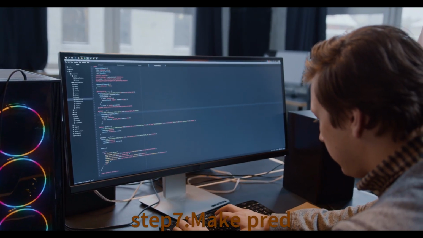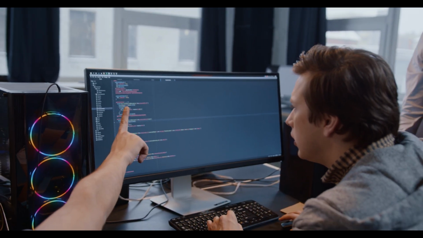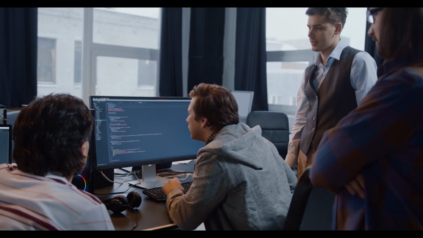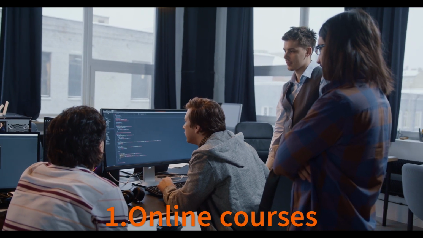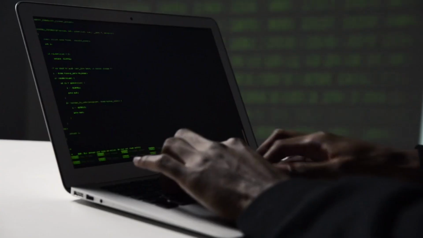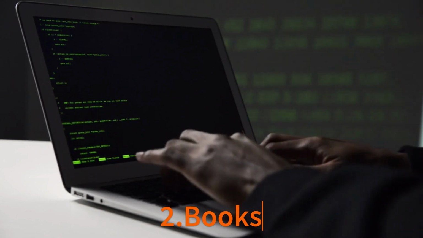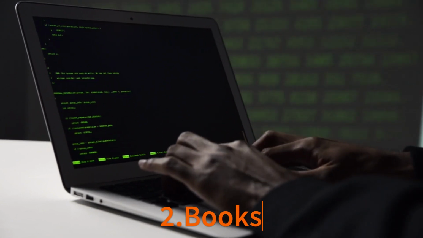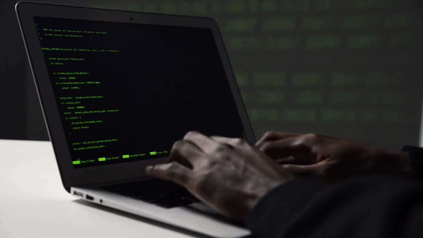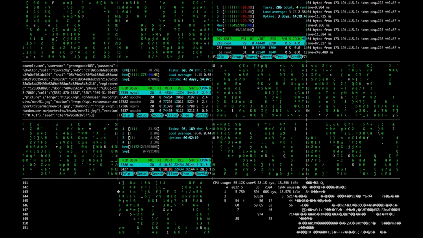Resources for learning more. As you continue your journey in AI and ML, here are some resources to help you deepen your knowledge. Number 1, online courses. Websites like Coursera, edX, and Udacity offer excellent courses in AI and ML. Number 2, books. Some popular books include Hands-on Machine Learning with Scikit-learn, Keras, and TensorFlow by Aurélien Géron and Deep Learning by Ian Goodfellow.